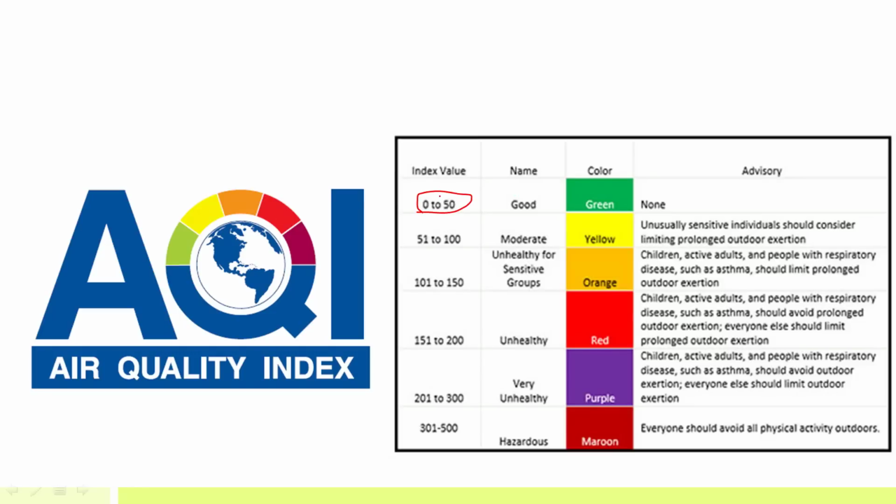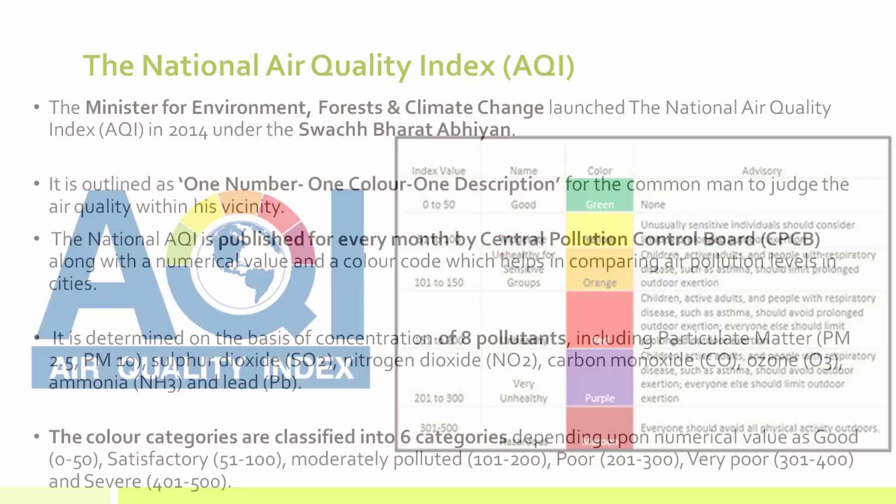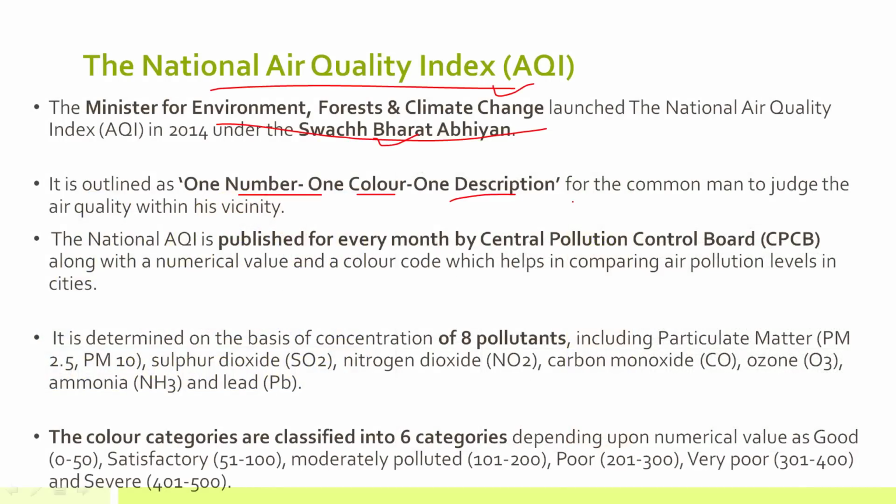That is the number. If it is in the range of 0 to 50, then that will correspond to green color, and the description will be good air quality. So this is one number, one color and one description. And this is very easy for a common man to judge the air quality. Now this National Air Quality Index is published every month by CPCB. Remember the ministry, remember the organization which publishes it every month.